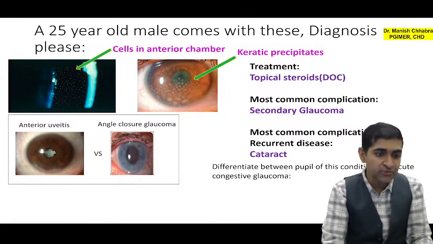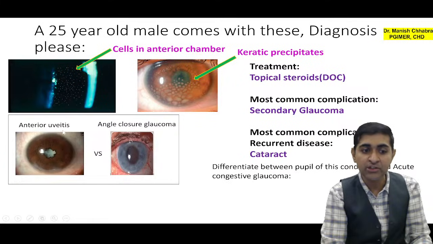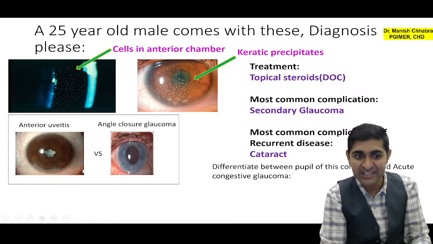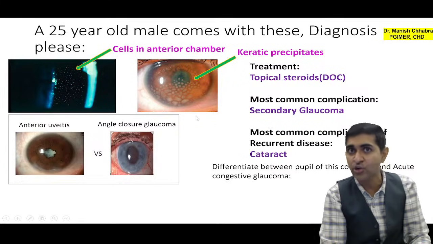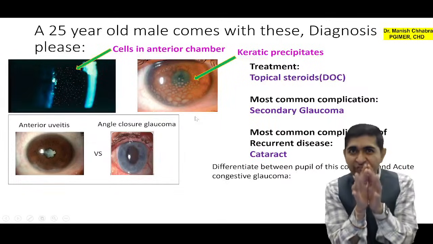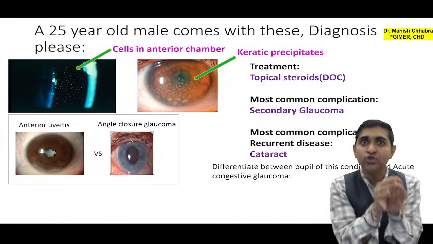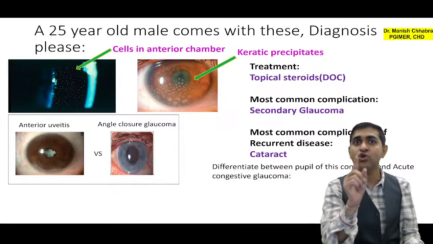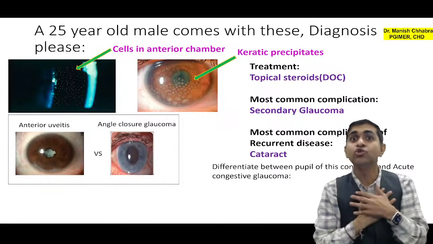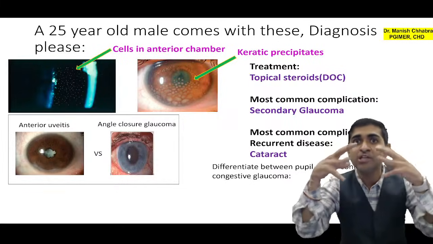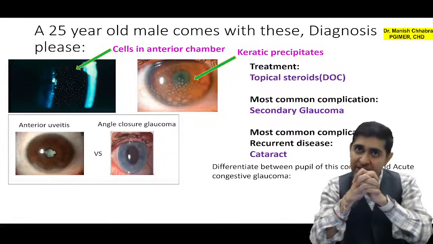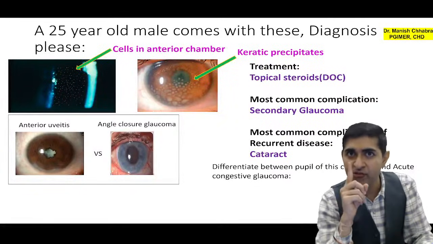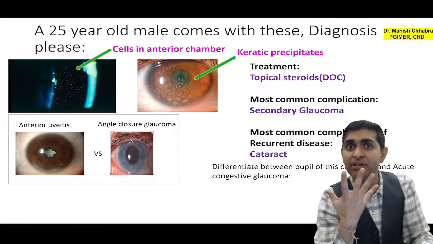Now this was the question which was asked. So one, you can see there is anterior uveitis. Second, you can see that there is angle closure glaucoma. How will you differentiate between anterior uveitis and angle closure glaucoma? Just on the basis of one point you can tell me, because all other symptoms are overlapping, right?